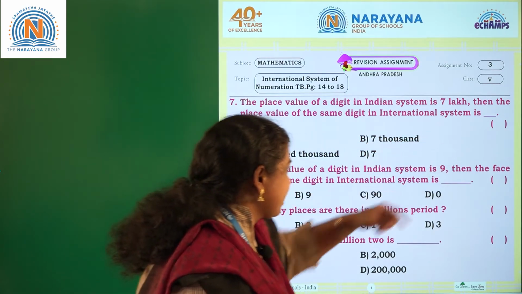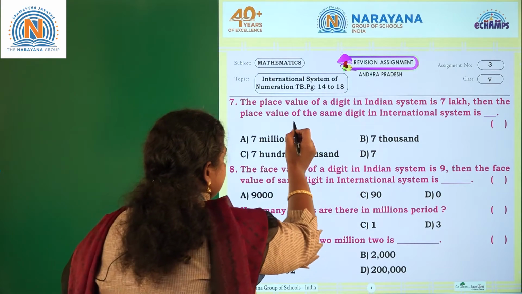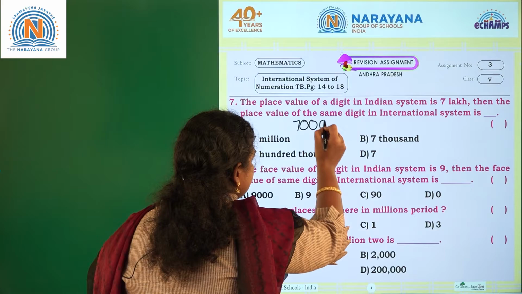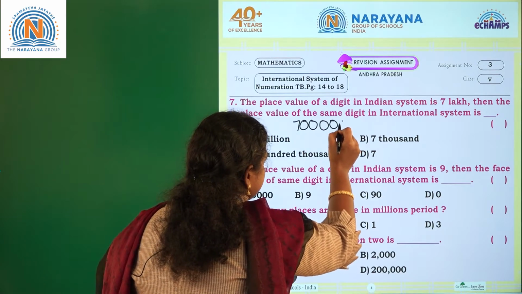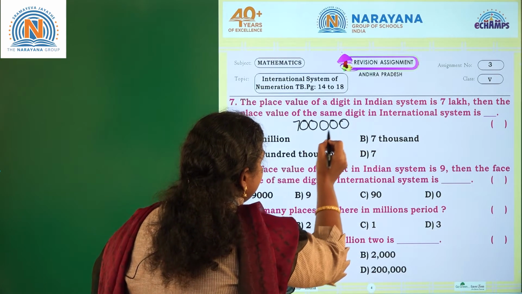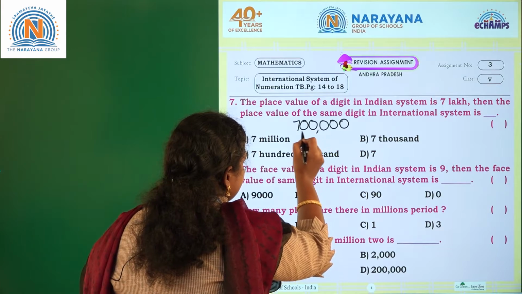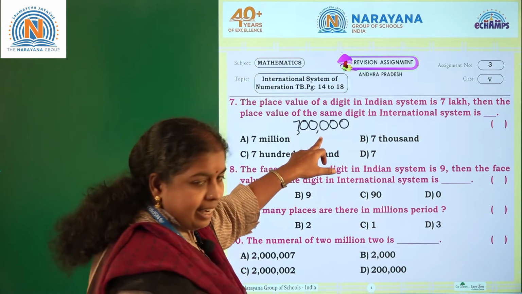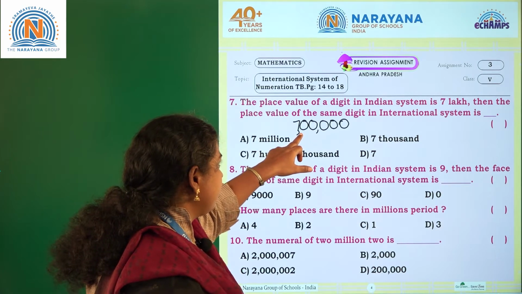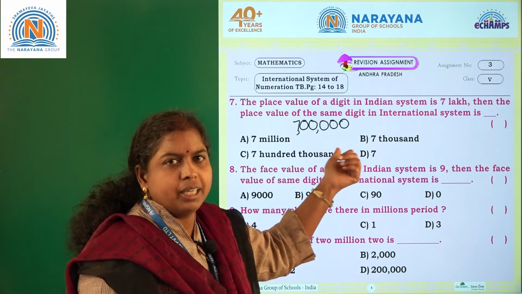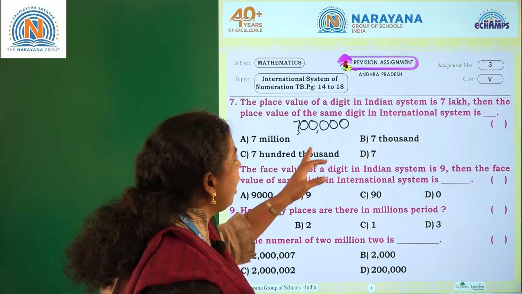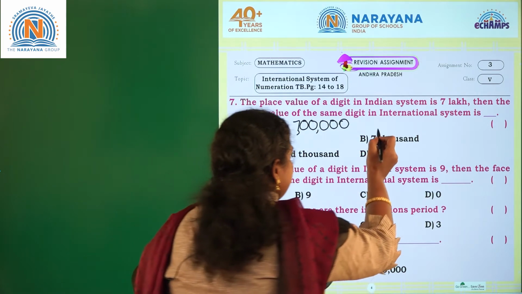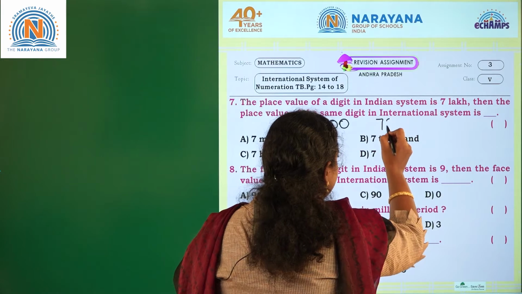It is 7 lakh. 7 lakh means how will you write? 7 lakh. Okay. Ones, tens, hundreds, thousands, 10,000s, and then lakh. So it is 7 lakh. Now how will you write it in international place value system? Again you write it 7.